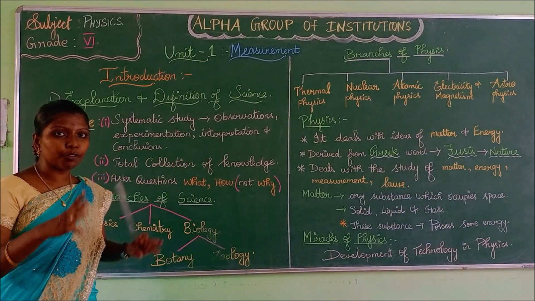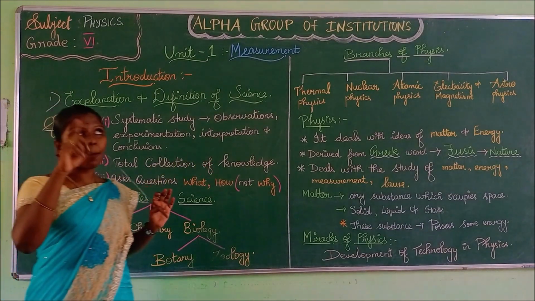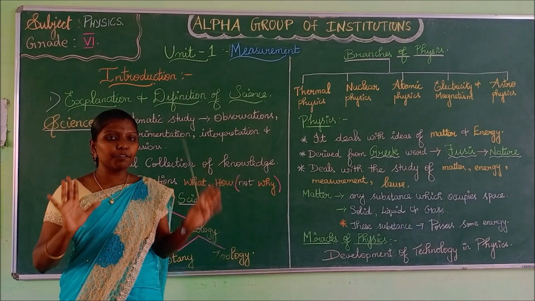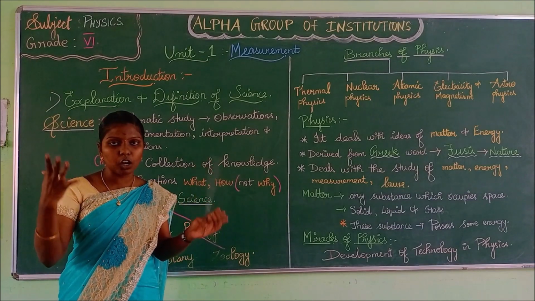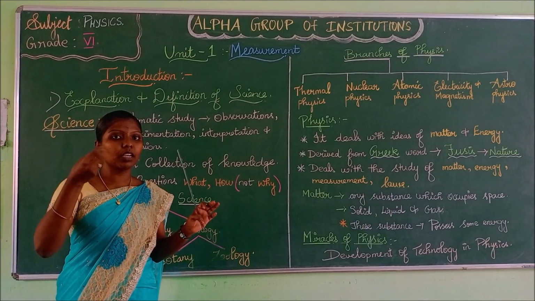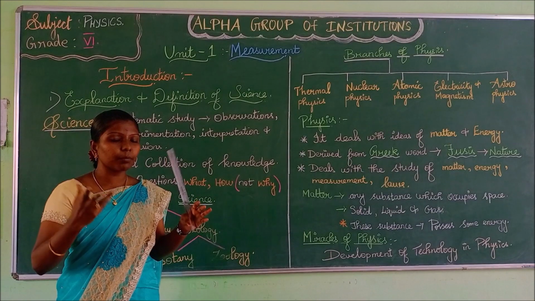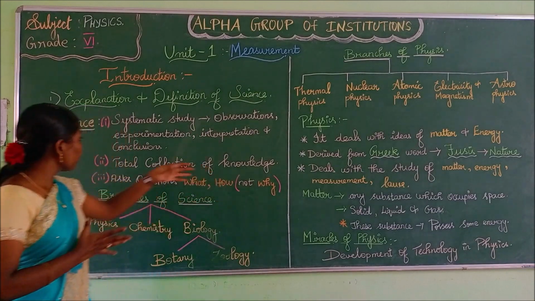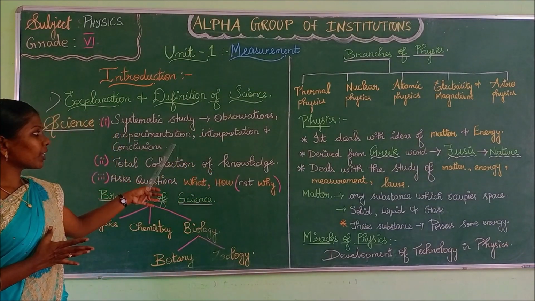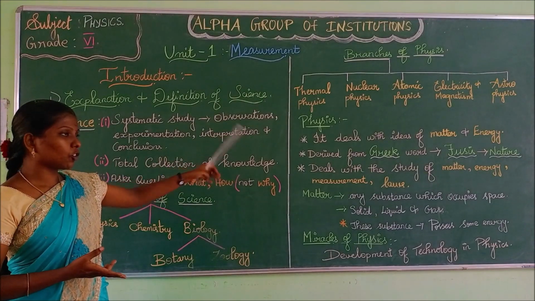You will observe. First, what will you do? You will observe the fan. For example, take a fan which is in the room. What will you do first? You will observe how it is rotating, for example, in a circular motion. Then you will conduct various experimentation with that fan, and interpretation.